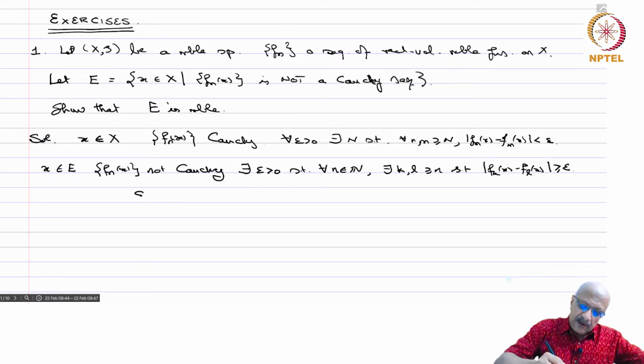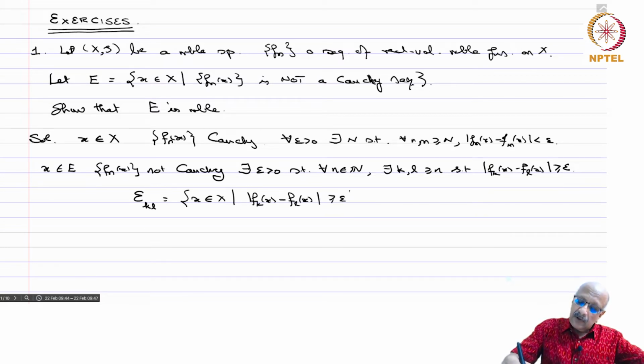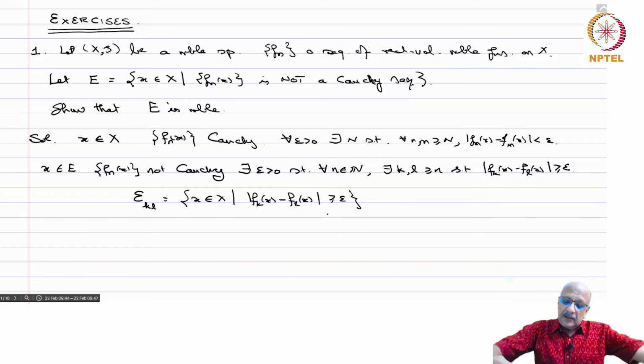So let us define E_kl equals the set of all x in X such that mod Fk(x) minus Fl(x) is greater or equal to epsilon. So Fk, Fl are measurable, so the difference is measurable, absolute value is measurable, and therefore this set is measurable.